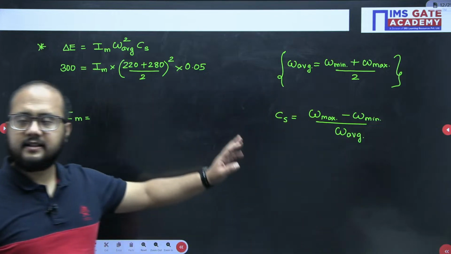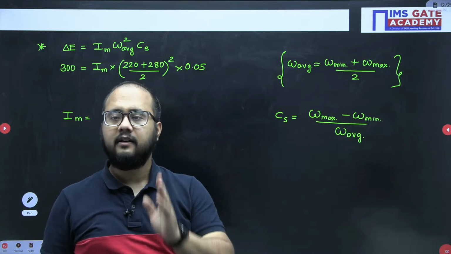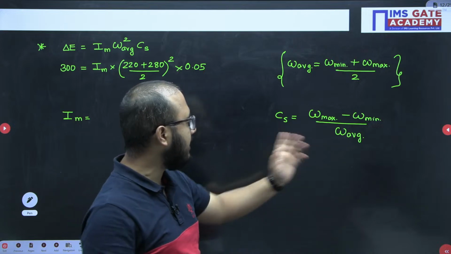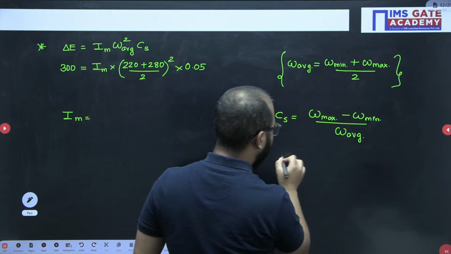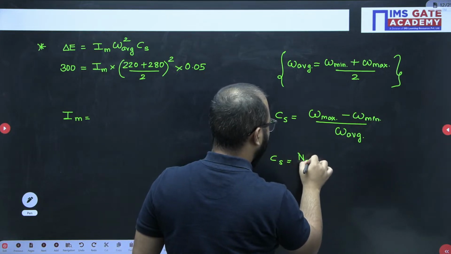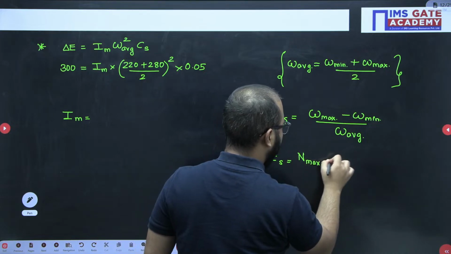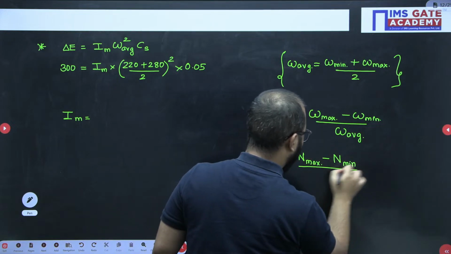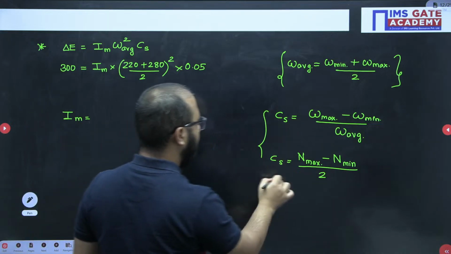So max minus minimum is the range. Whenever we take a difference from max to minimum value, we call it a range, divided by the average. So instead of writing omega, we can use RPM here. So these are the formulas that we need to remember.